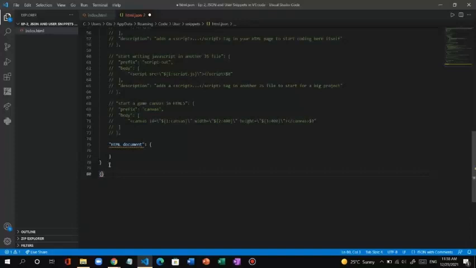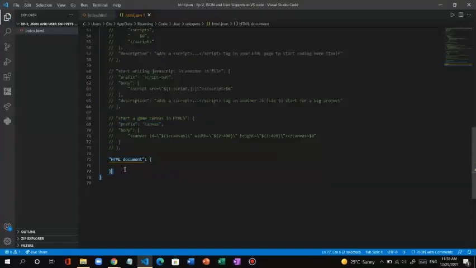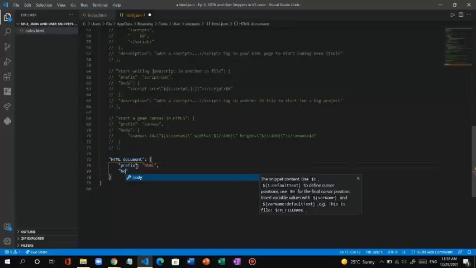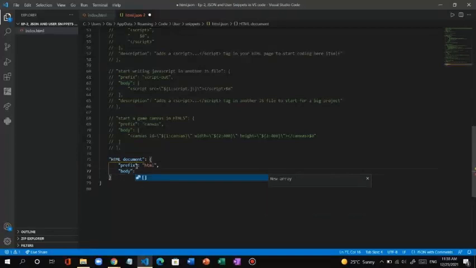We are doing that now. You can see this big one is a bracket, and inside there is another bracket with a name, HTML document. So let's make a prefix, colon, the name as, shall we type HTML to make it work? It would be nice.